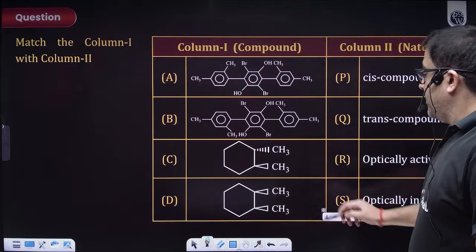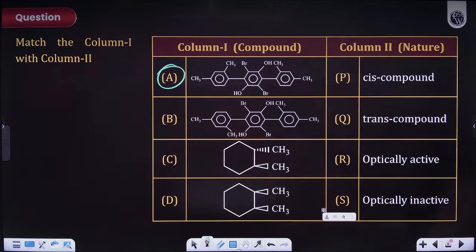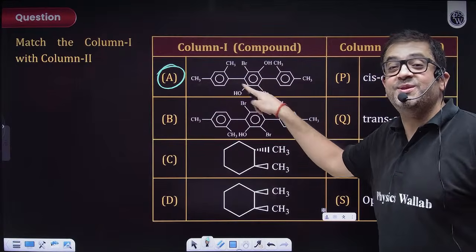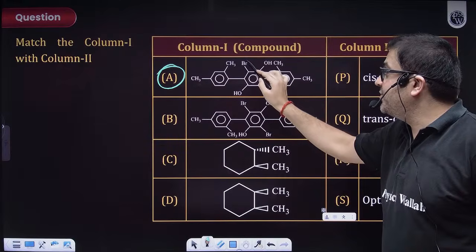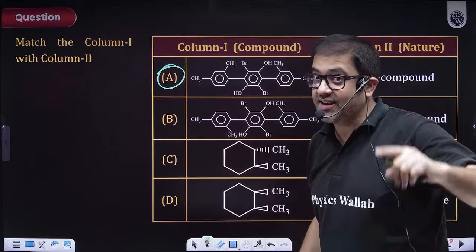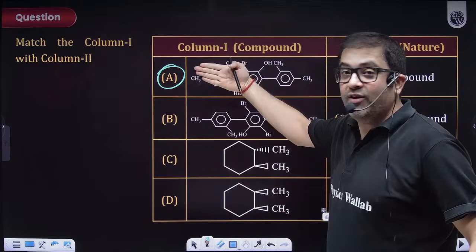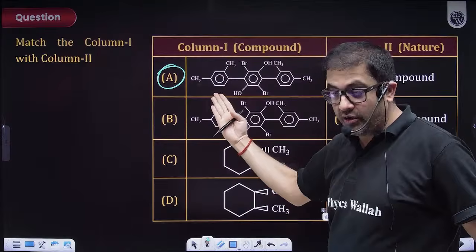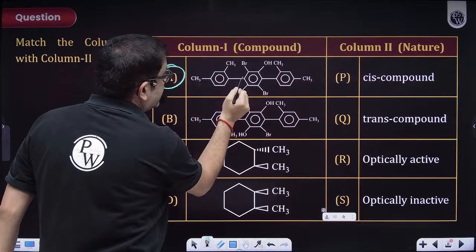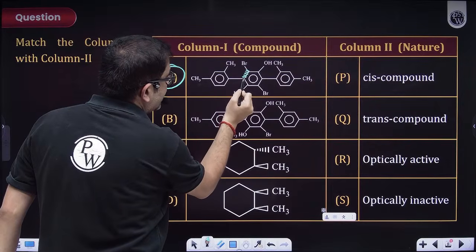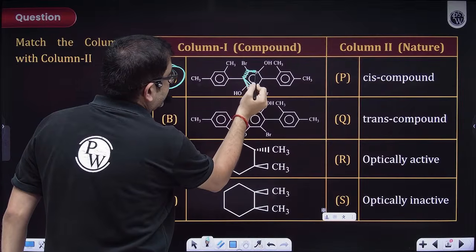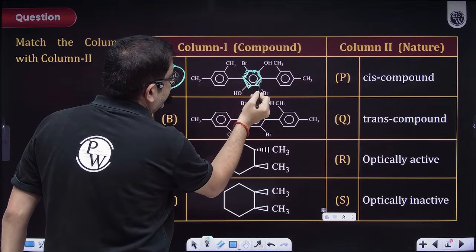So let's work on the first one. What about this one? Sir, this is an ortho substituted biphenyl, and because of bulkiness, the ortho substituents also need space. So again, let's say the plane of this benzene will be the plane of the board, but this will be upside and downside. So let's say this is downside and this shall be upside the plane. Obviously the complete thing will be downside, and the complete thing will be upside.